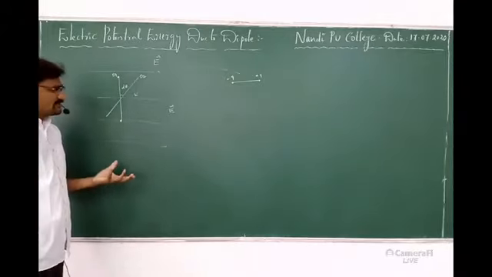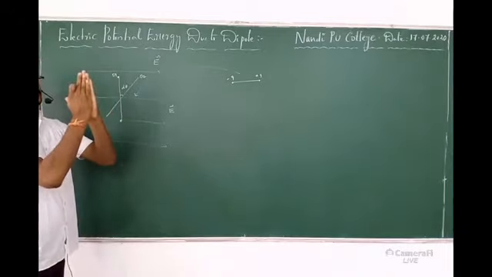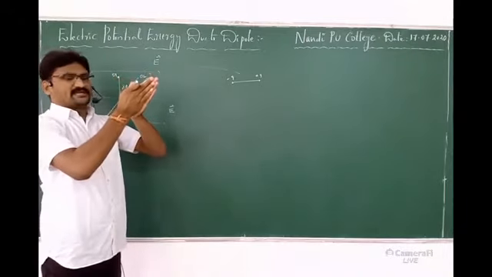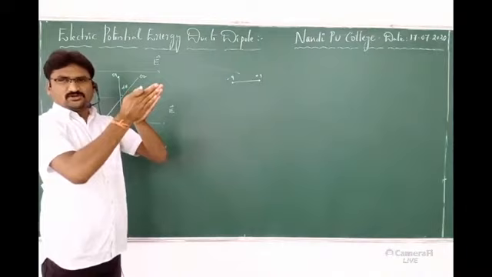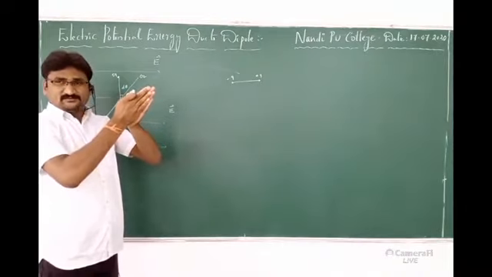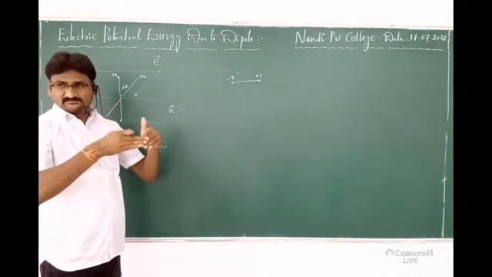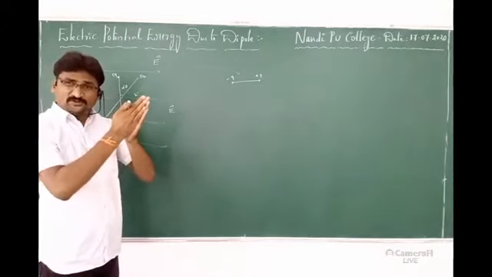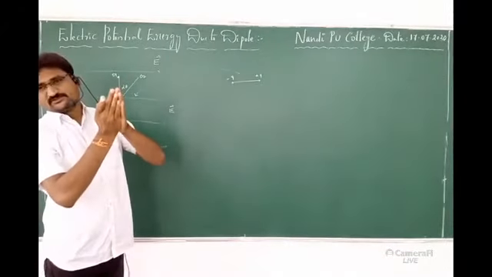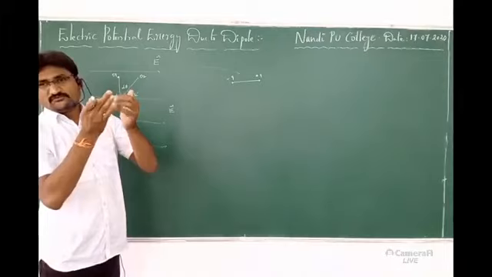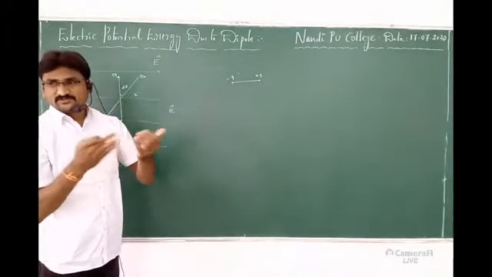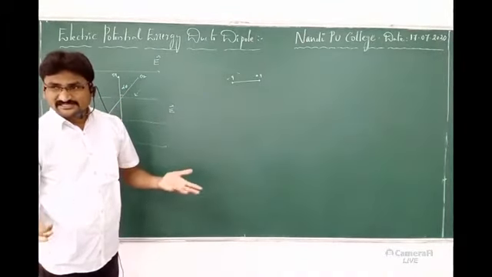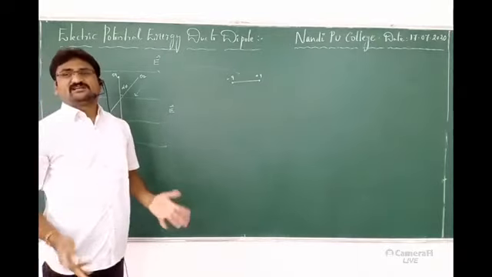Initially it is in one position, and then it makes a small angle. So how is it possible? The amount of work done is to rotate the dipole from theta 1 to theta 2. Once you know the expression for the work done, that is nothing but the potential energy.